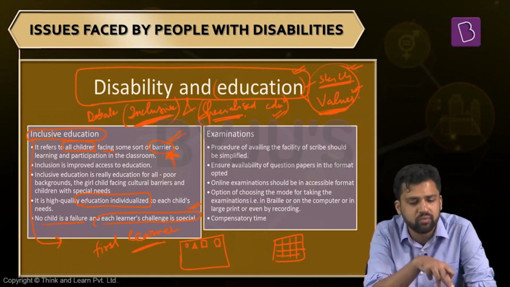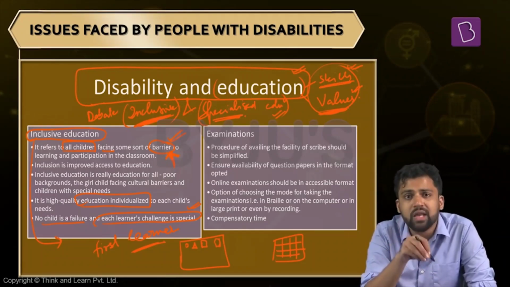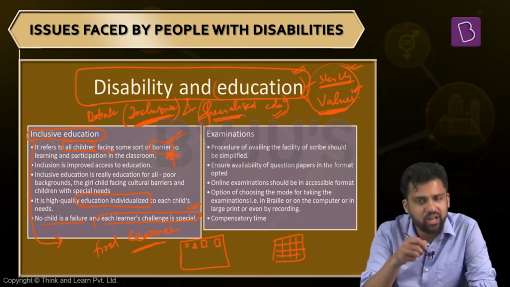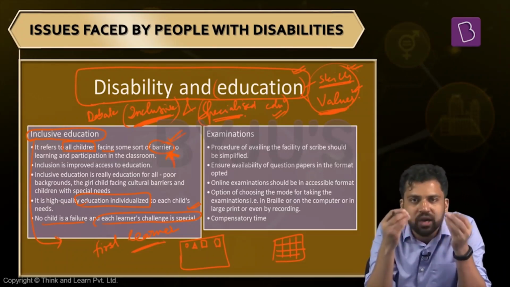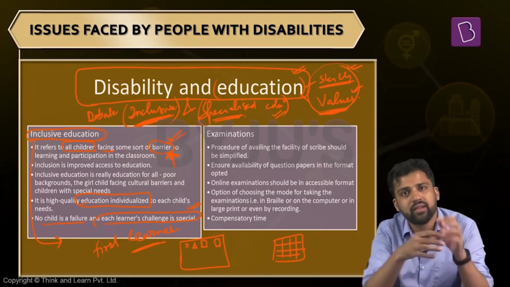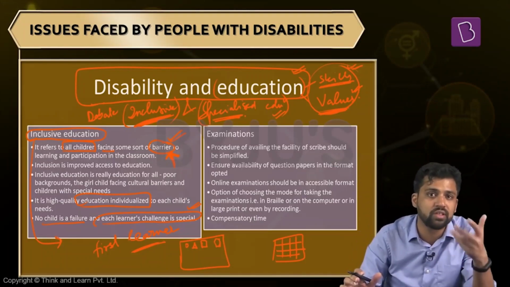There have been many schools where these kinds of things are taken up. They have inclusive classrooms. Many schools in Canada. In fact, there are some schools in India as well where we have inclusive education, and the learning outcomes are really good. Everyone benefits in the process. One thing here: even if it is an inclusive classroom, children with disability will also have some specialized training. It's not that only in the classroom they're learning, they will also have some separate ways. For example, if a child has some visual impairment, that child might also have special classes for learning Braille. And then there are inclusive classrooms as well. In this entire process, everyone benefits, and the learning outcomes for both have been better. That is what the results are saying.